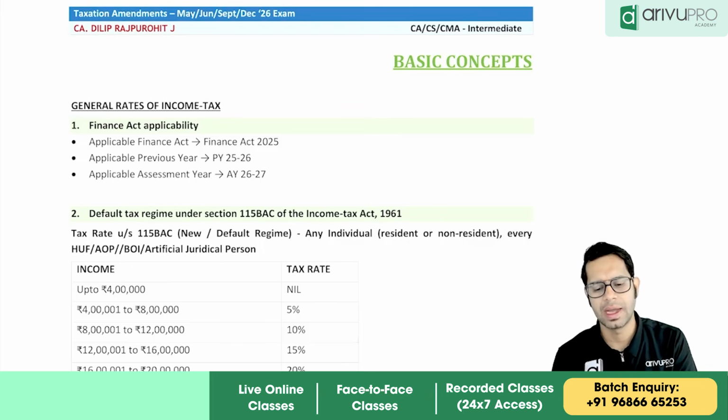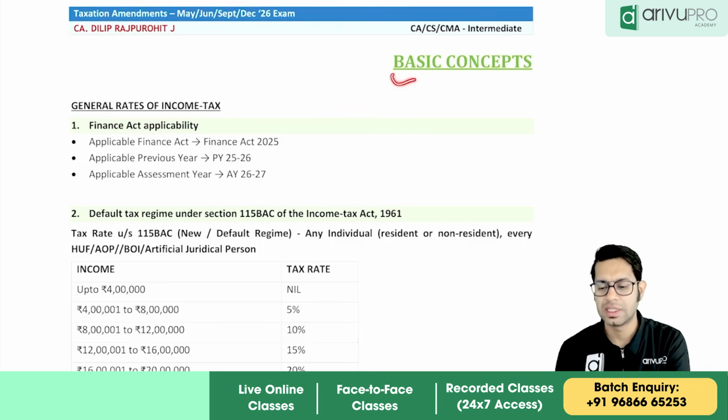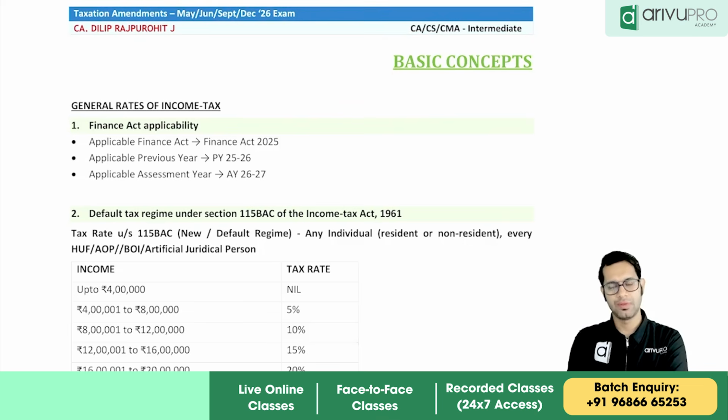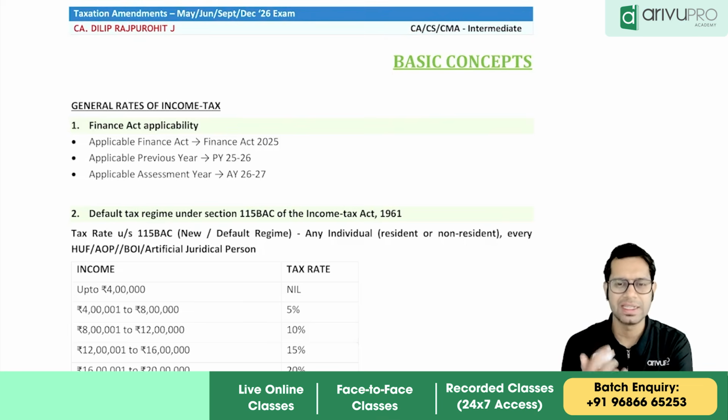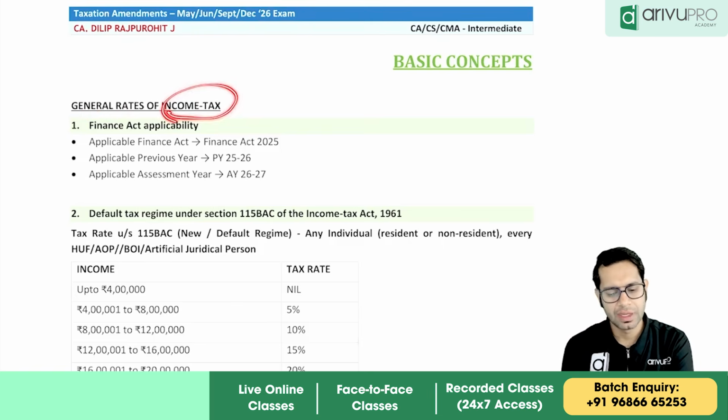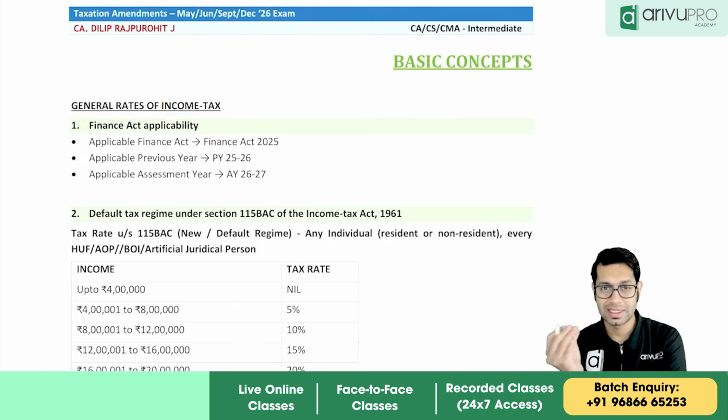So income tax, the amendments. The first topic which we discuss under income tax law is basic concepts, which covers tax rates under income tax law, etc. So, general tax rates, rates of income tax. General tax rates are given in the Finance Act.